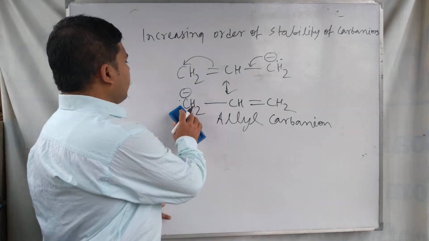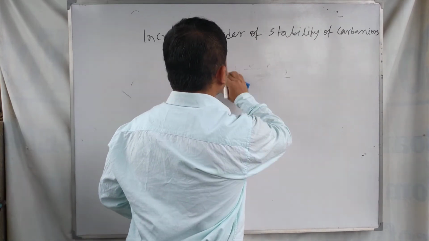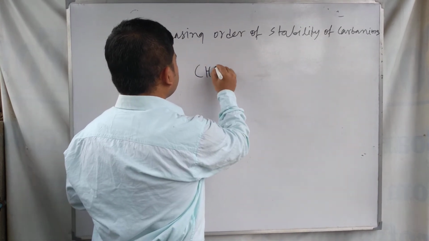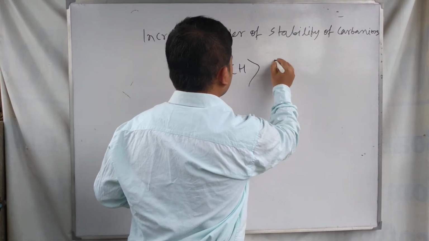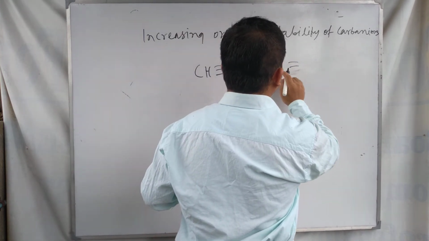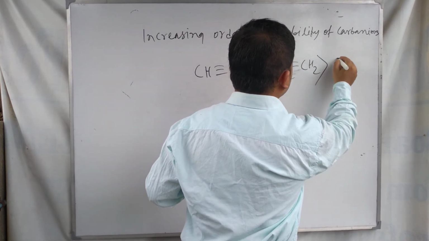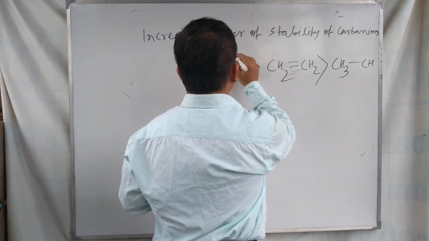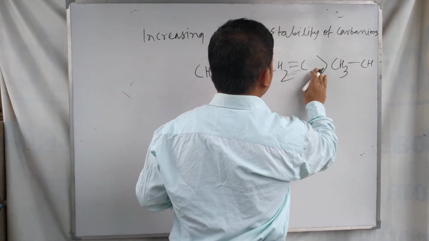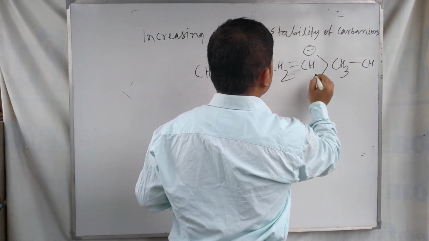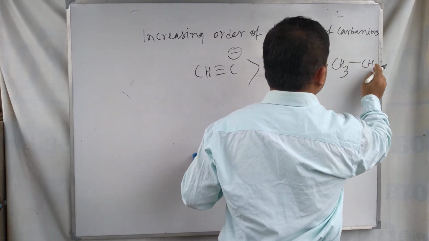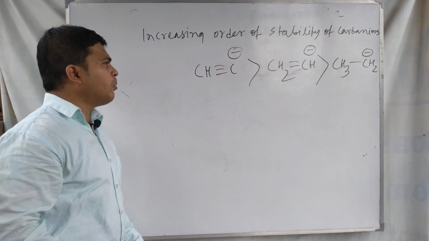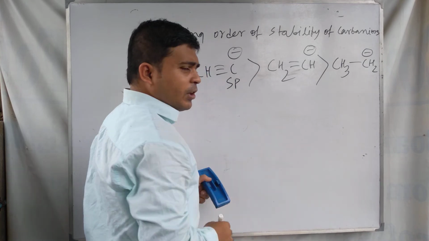Okay, next point is about hybridization. Look at this carbanion where the carbon bearing the negative charge is sp hybridized.